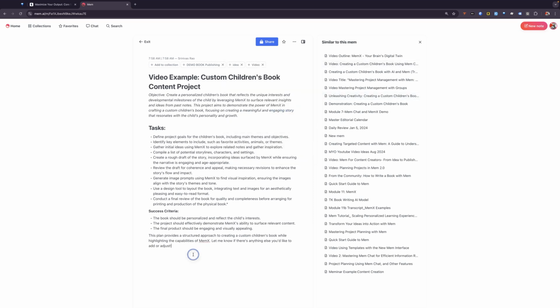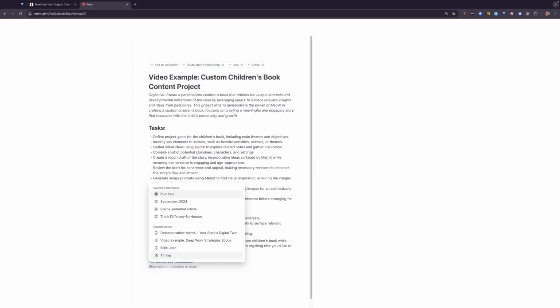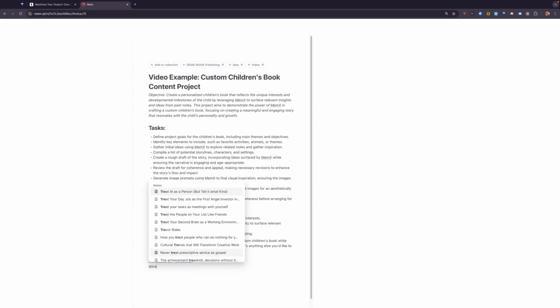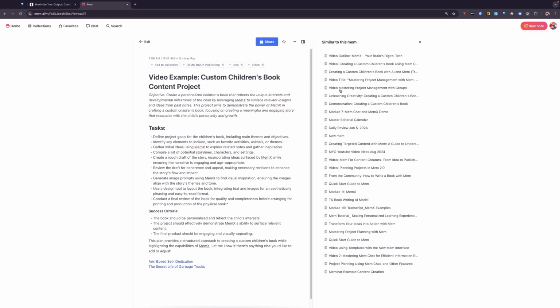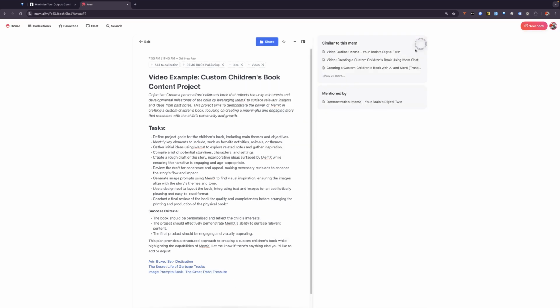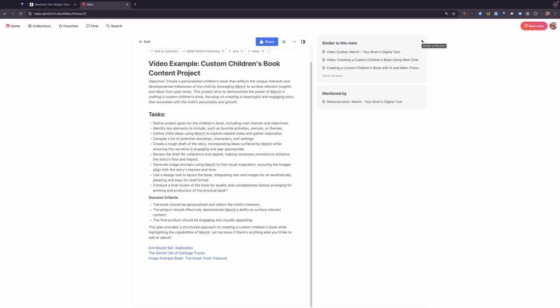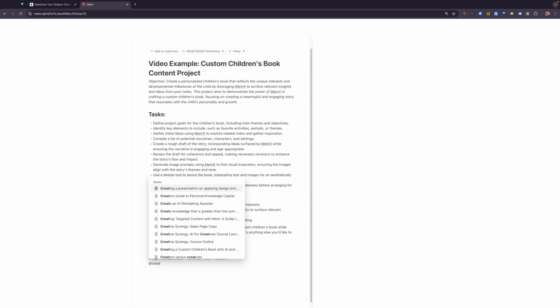But let's just say that I wanted to add a couple of other things to this. I have this box set that I have been working on. One of the things we can do is look at what else is in the box. I know one of the books is called The Secret Life of Garbage Trucks. I'm going to see if I can find that book. As we add The Secret Life of Garbage Trucks, we'll start to see that this starts to increase more, and it will actually give us other content. I have a list of image prompts that I had MemChat write for me. The point of this is that it allows us to resurface notes that we may not have thought to use before, or repurpose notes from previous projects to work on new projects.